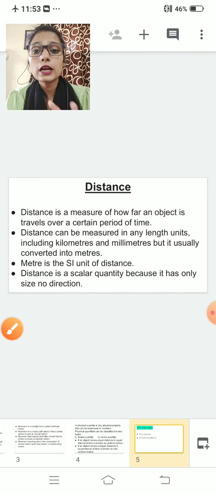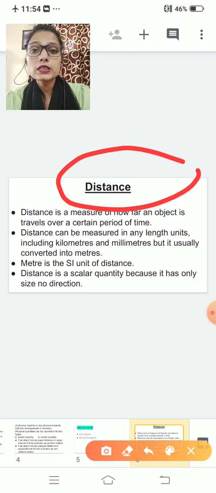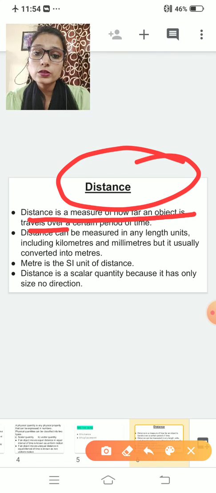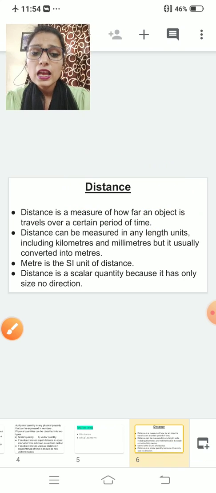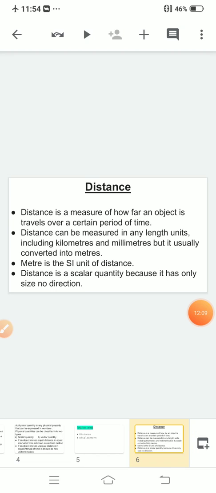So let us start with distance. Basically, the term distance means how far you travel. That means distance is a measure of how far an object travels over a certain period of time. Before going to explain distance, I would like to ask a question. So my question is, how far did the object travel?